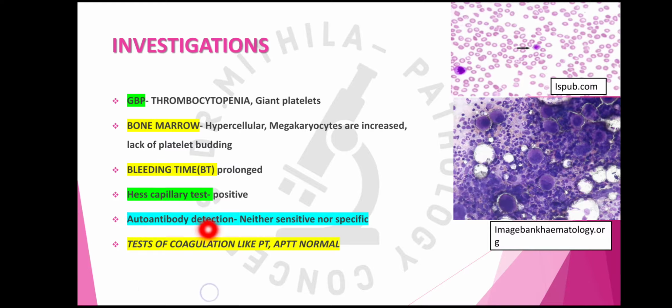Then autoantibody detection can be done, but it is not sensitive or specific, so this test is usually avoided. Coagulation tests like PT and APTT are sometimes done if the patient presents with purpura. They will be absolutely normal because there is no defect in the coagulation system.